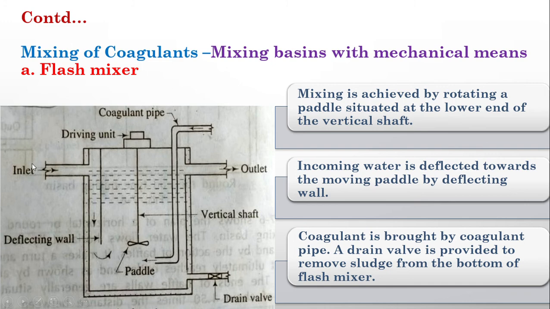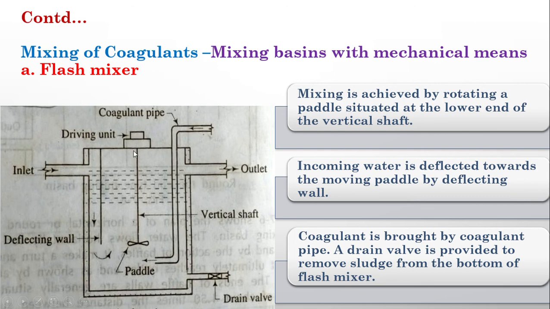This is our mixing tank. This is an inlet. Through the inlet we will provide the water only. And there is another pipe, the coagulant pipe. Through this coagulant pipe we will provide the coagulant solution. So the coagulant solution meets the water at this point.